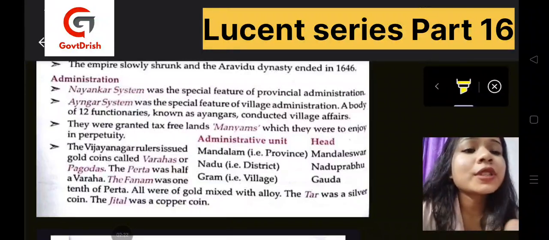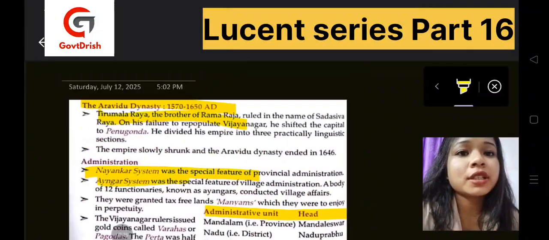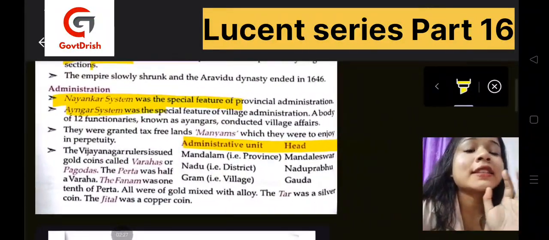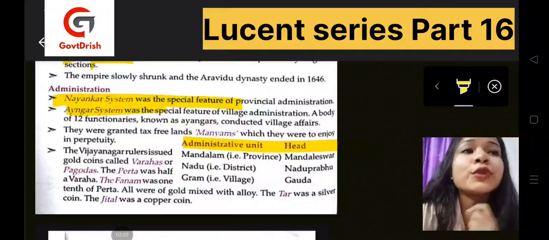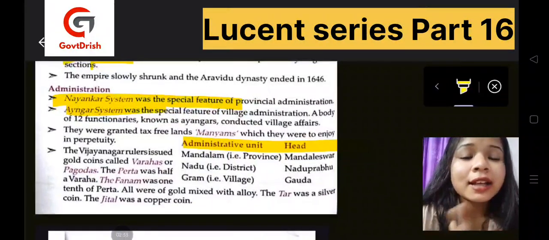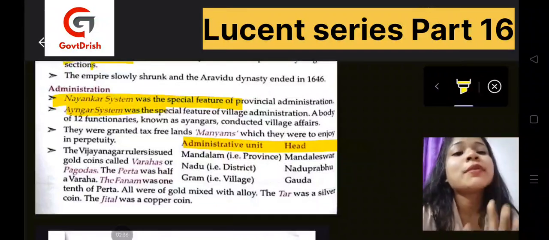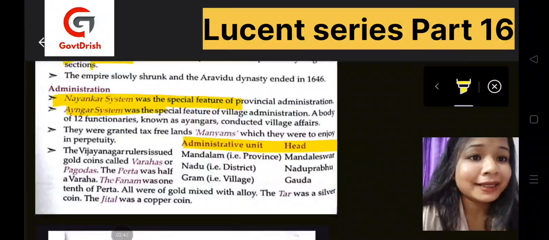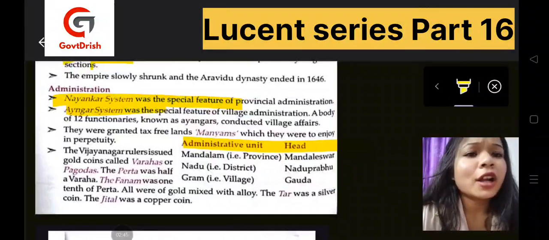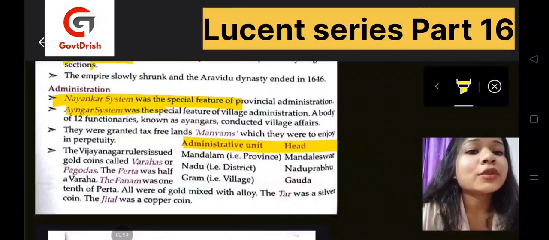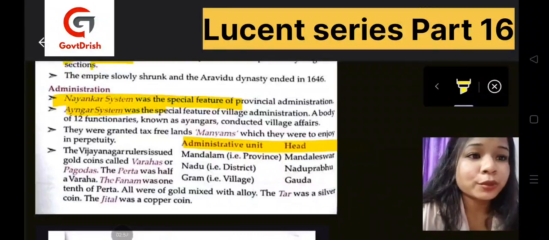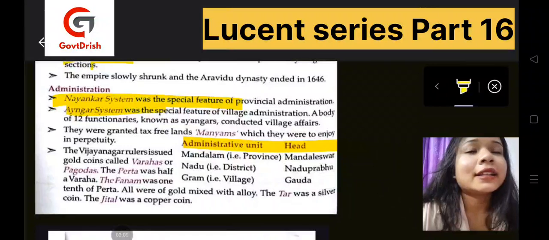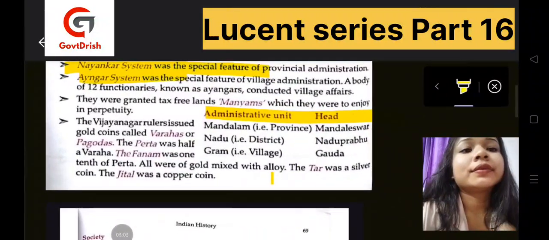This was the administrative unit, and this is important, please. Whatever I'm marking or whatever is highlighted in this text of this Lucent book, you have to pay attention to that, make a note of all the things which have been highlighted, and frame questions out of it. In this administrative unit we have Mandalam, also known as province; Nadu, that is district; and Gram, that is village. The Mandalam, the province, had one head, the Mandaleshwar. Nadu, the district, also had one head, the Nadu Prabhu. And Gram had a head, the Gora. These are the tax-free lands.